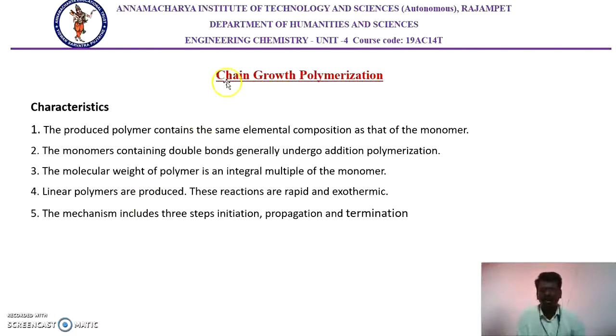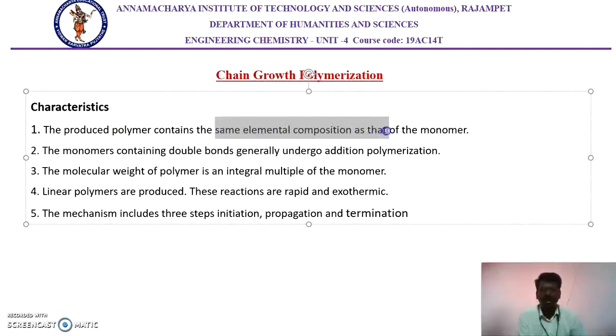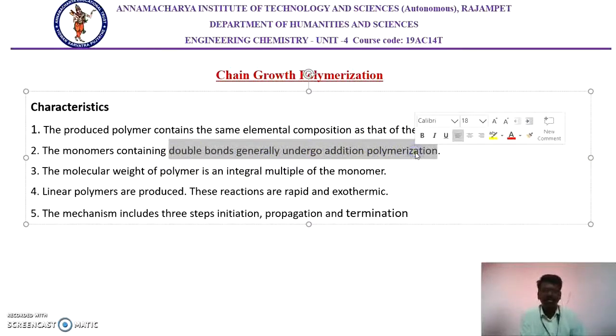Next are the important characteristics of these polymers. What are the main characteristics of chain growth polymerization? In chain growth polymerization, the polymer contains the same elemental composition as the monomer. Whatever monomer you use, the same elements of that monomer are present in the polymer. The unsaturated double bonds undergo addition polymerization, so the monomer must have unsaturated double bonds.